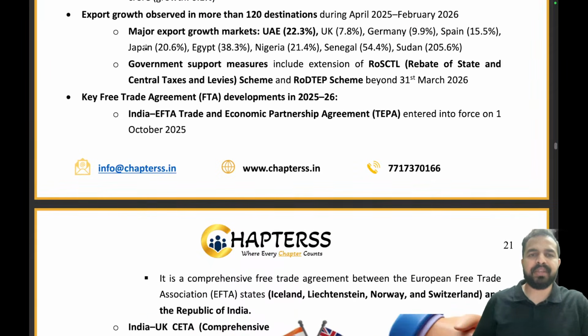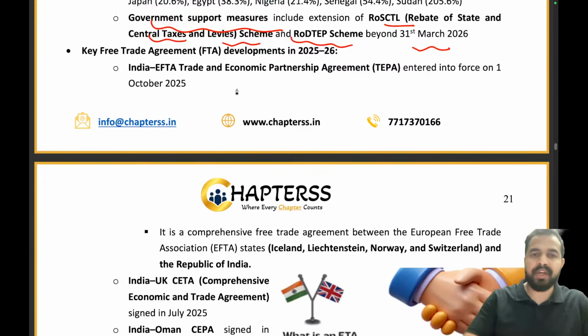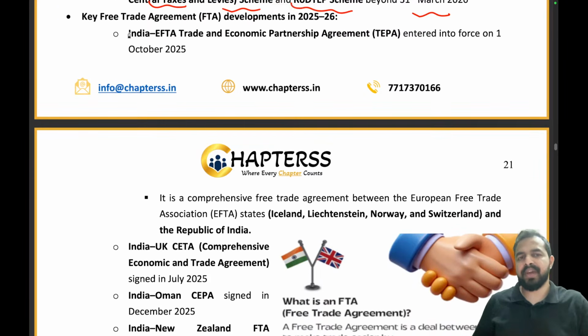When we talk about the major export growth market for the country, it is United Arab Emirates, right? So UAE is the major export growth market for the country. Then government has supported with some measures as well, including the extension of the rebate of state and central taxes and levy scheme, and the RODTEP scheme beyond 31st March 2026. Now there were some key trade agreements also which took place, right? For example, guys, India EFTA Trade and Economic Partnership Agreement, which came into force on 1st October 2025.